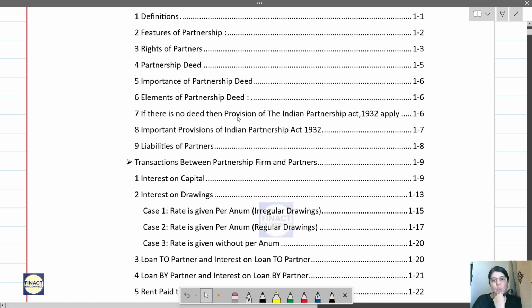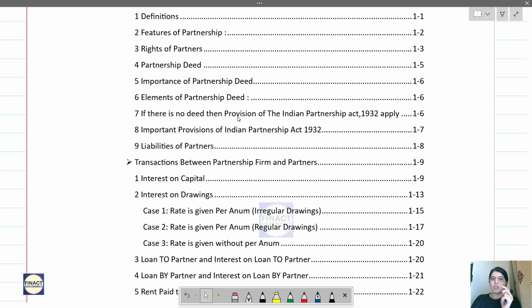So if there is no deed, we have seen that there are two things. One is that profit sharing ratio and loss sharing ratio among the partners should be equal, and the second is interest on loan by partner, that is whatever loan has been given by partner to the firm, interest on that loan is 6% per annum.